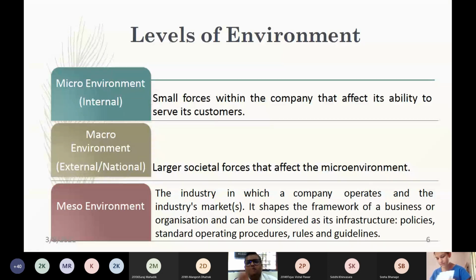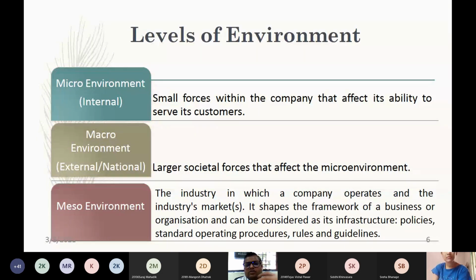As I said, micro environment means the internal, microscopic picture of the organization becomes clear with the help of understanding the micro environment. So the micro environment is the small force within the company that affects its ability to serve its customers. These are controllable forces because they are in the control of the management. The management can control such things if they are not in the proper order, and that is why it is called the micro environment level. But companies are not very concerned about micro environmental forces because they can very well adapt and adjust to them.